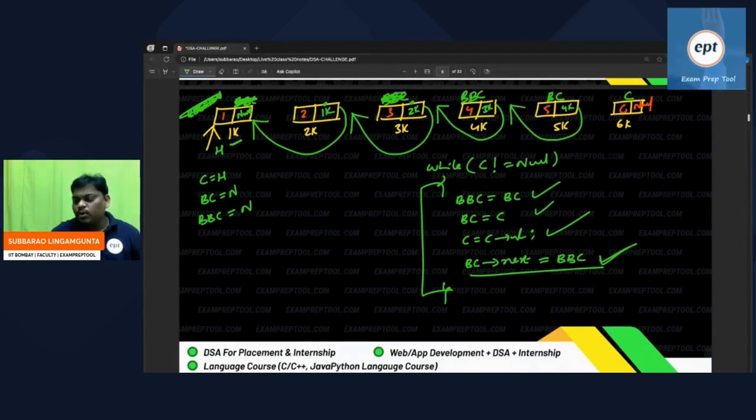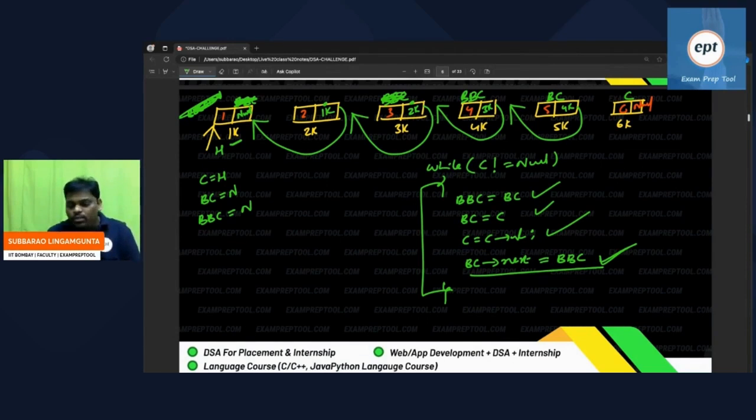So to solve this problem, you should know how to reverse. Some people are thinking that reverse is so difficult. Arey no yaar. Instead of going right side, send it left side. Third node next going to fourth node, instead of that, third node next will go to second node. Just by doing that, the problem will be solved. This is the way how reverse is going on.